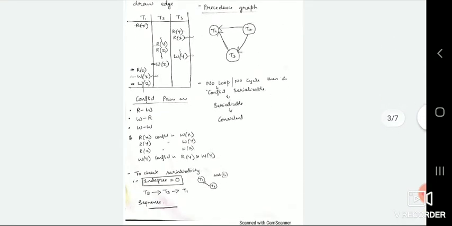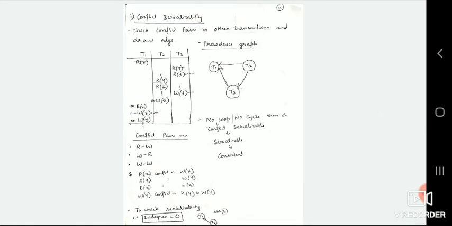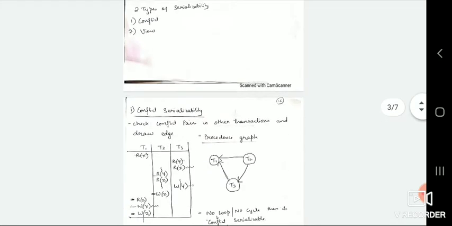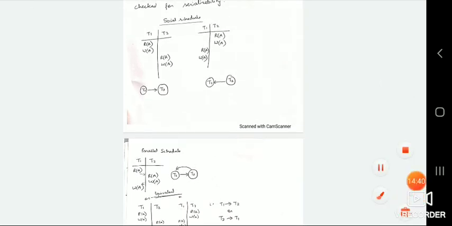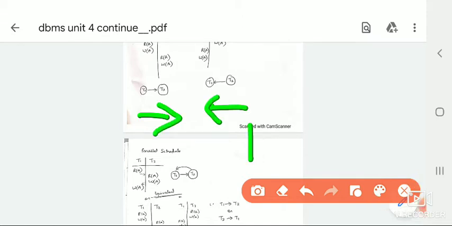See, one more thing to check about serializability. Here we have seen it is serializable. We have checked that. But what is the sequence? We have seen in the previous example, we have two sequences. That is, T1 to T2 you have an arrow mark, or else T2 to T1. That is, T1 all operations are done, then T2 you are going to do, or else T2 first you execute, then T1 you go for execution. So this is the sequence in which transactions will occur.